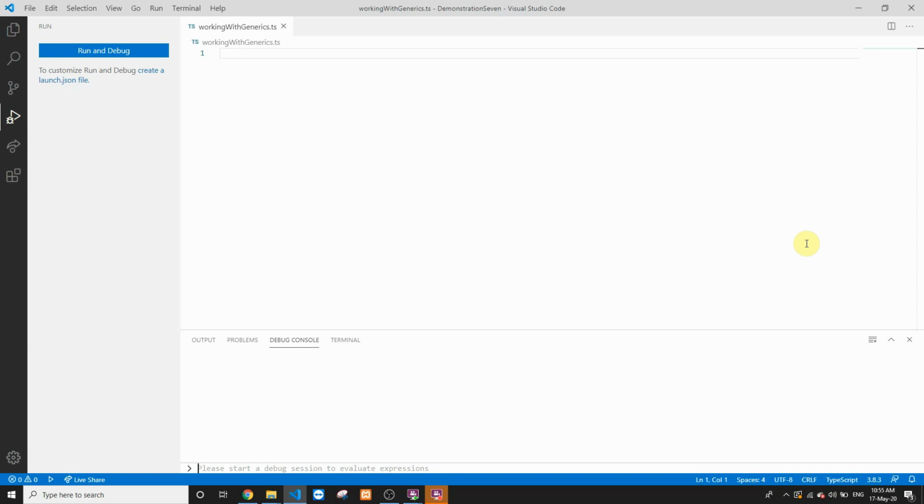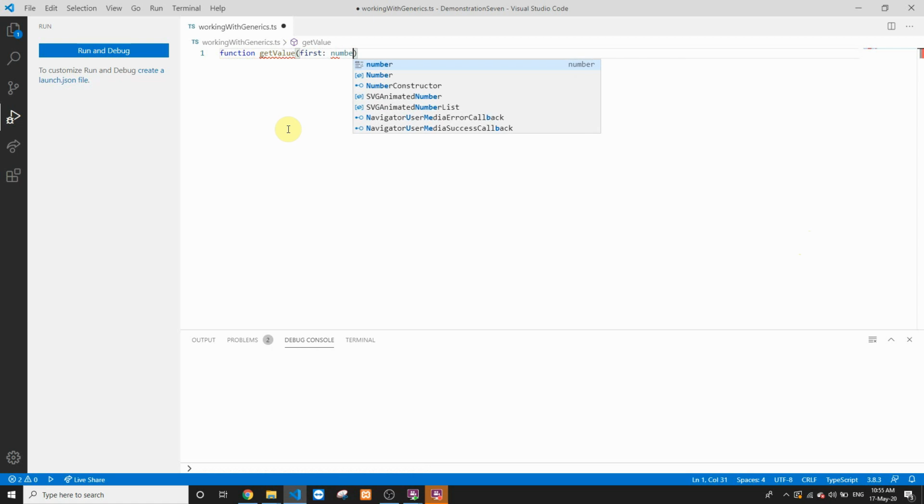So let's look at a sample code in order to evaluate this problem. Over here, let's put a function. We'll name this function getValue. This particular getValue function can take certain parameters as an input. So first, we'll typecast this parameter as number, and this function will return a value of type number.